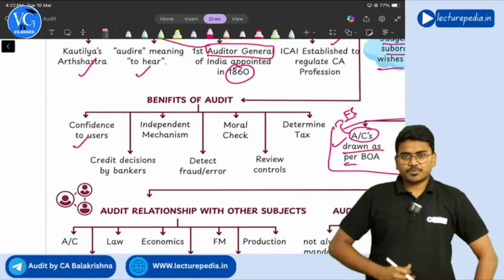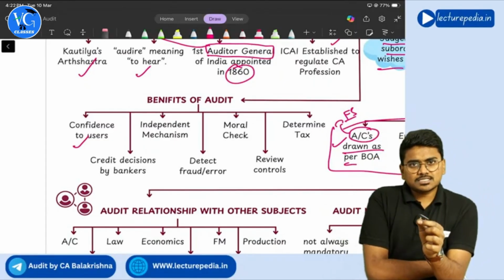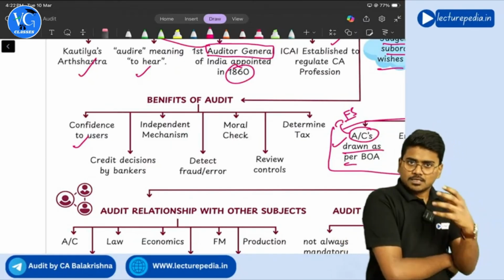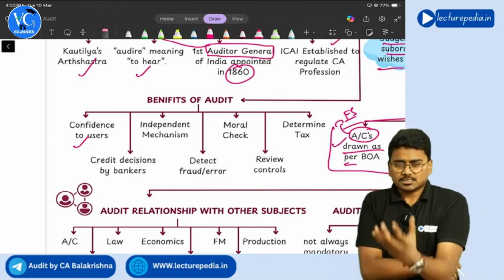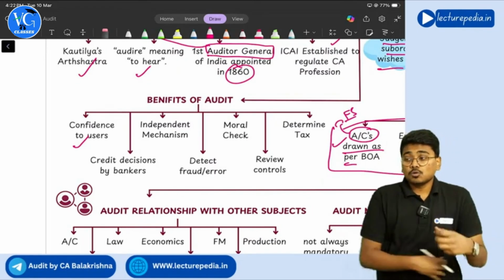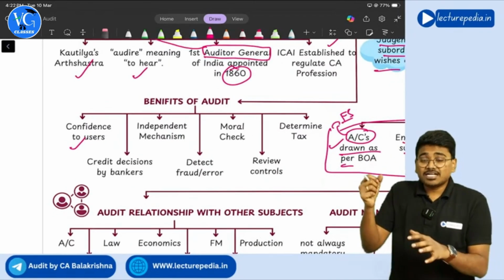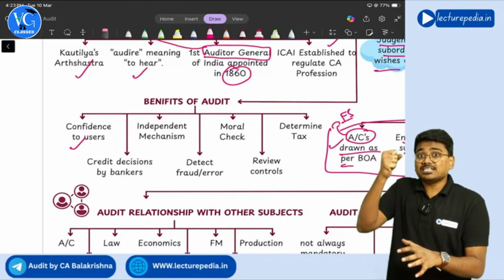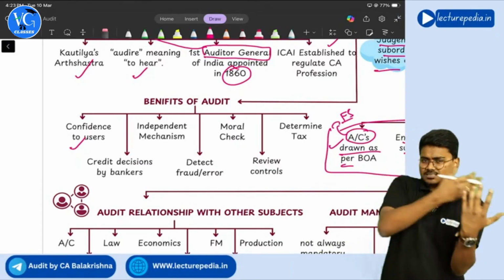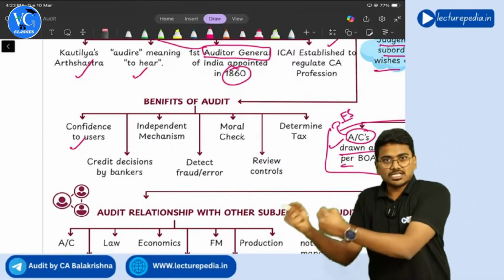Next advantage, of course, in case of companies, shareholders are different and management is different, right? Shareholders, that is owners, won't manage the company. Management is different. So audit will act as an independent mechanism for the shareholders. Just like in the previous point, audit gives confidence to the users.